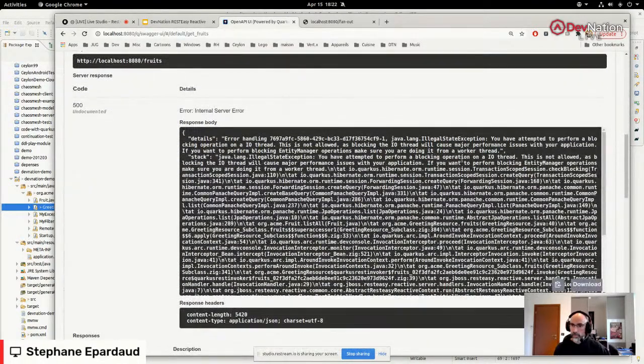Oh, we have a problem. What do we have? We have attempted to perform a blocking operation on an IO thread. This is not allowed, as blocking the IO thread will cause major performance issues with your application. If you want to perform blocking entity manager operations, make sure you are doing it from a worker thread.